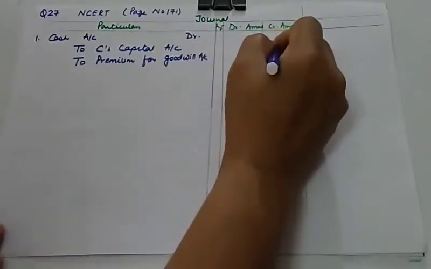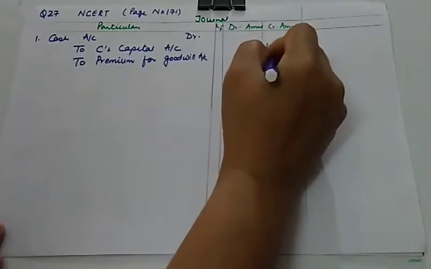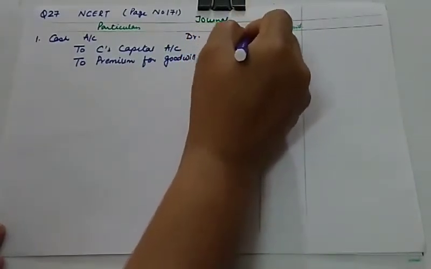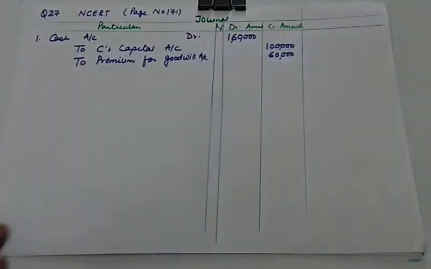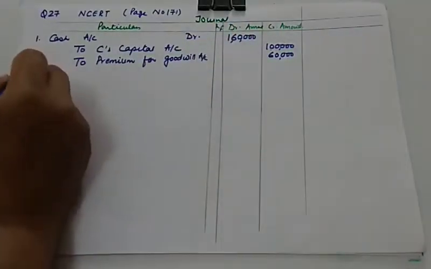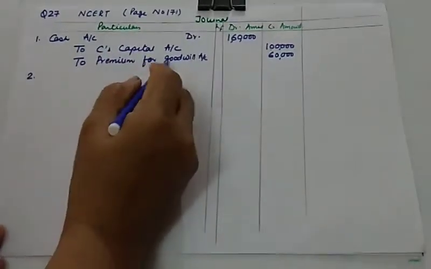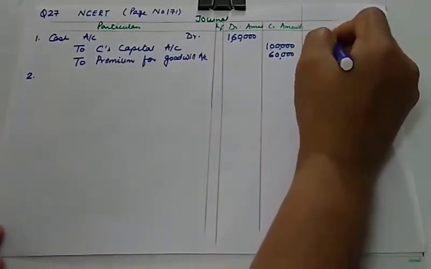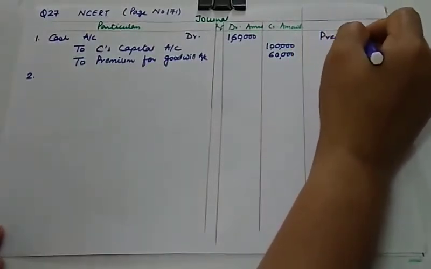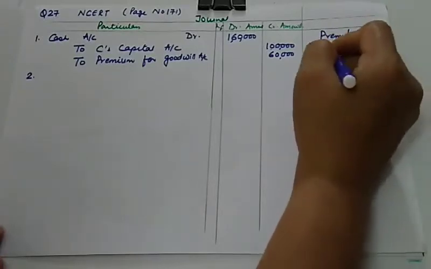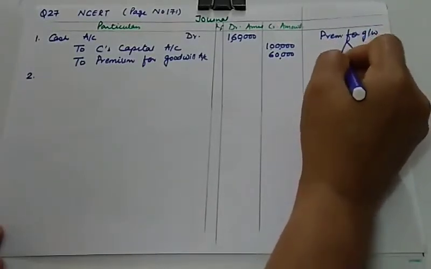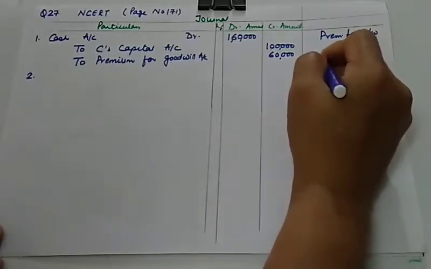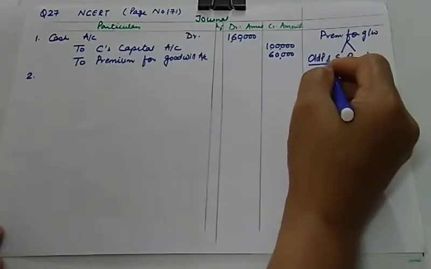This is 1 lakh and he's bringing 60,000 as premium for goodwill, and total amount in cash is 1,60,000. And you know that whenever C is bringing premium, it has to be distributed, and premium for goodwill will be distributed. This is my working area. It will be distributed among sacrificing partners in the sacrificing ratio. Old partners in the sacrificing ratio.